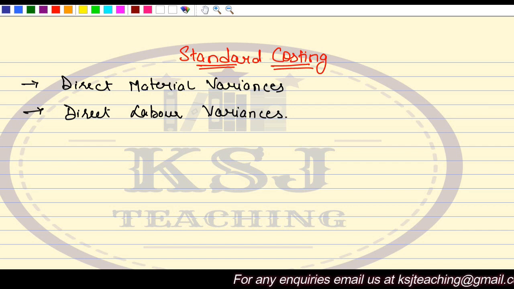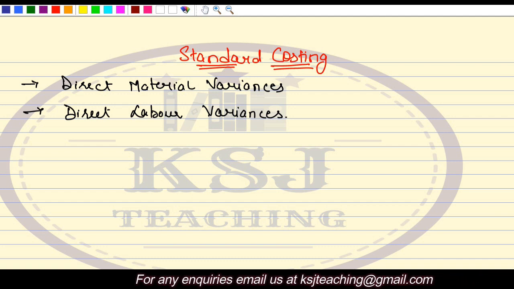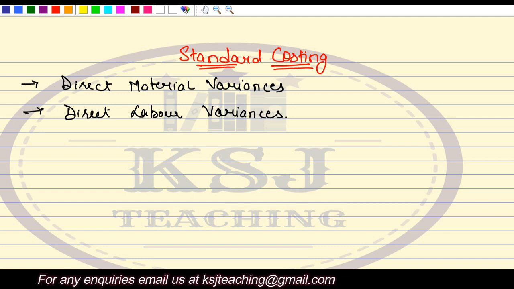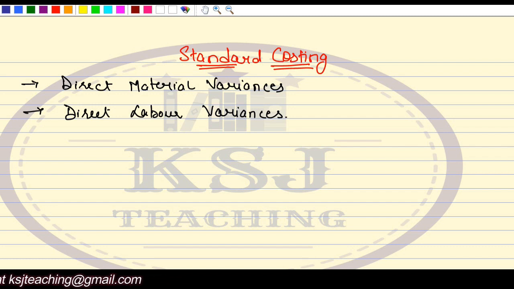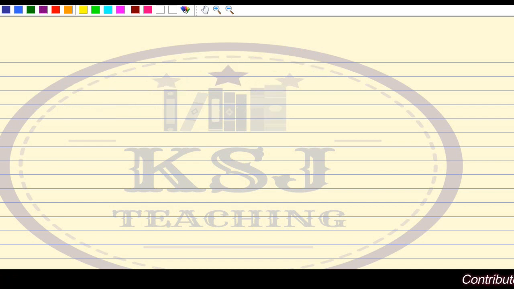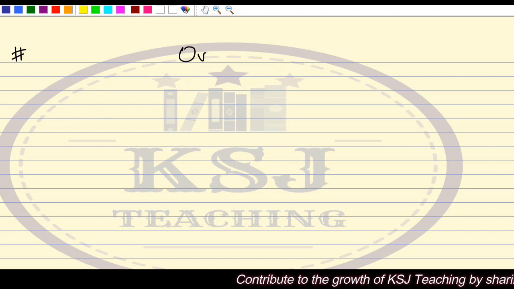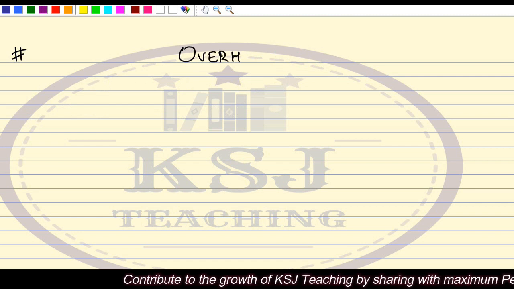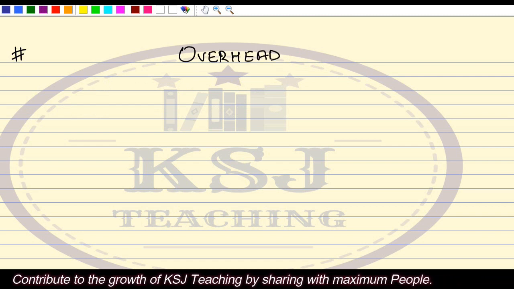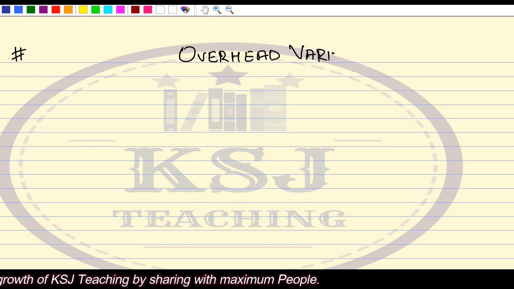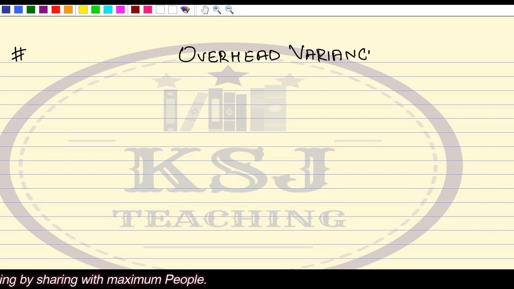Now coming to standard costing, we are going to start with our new variance, right? We are going to start with a new variance, and the new variance is the overhead variances, right? So we are going to discuss something about overhead variances. Now, if we talk about overhead variances, we have two types of overheads.